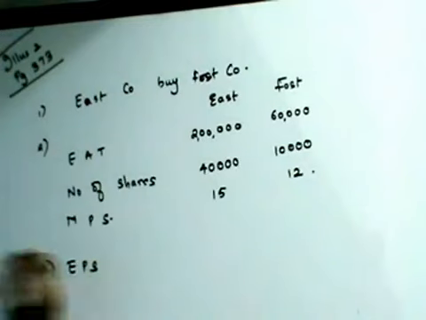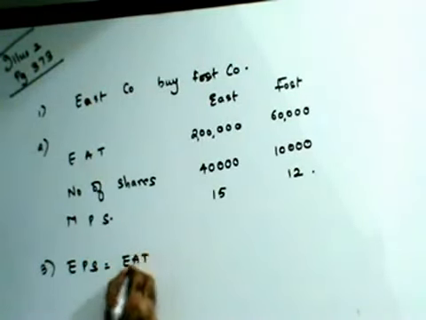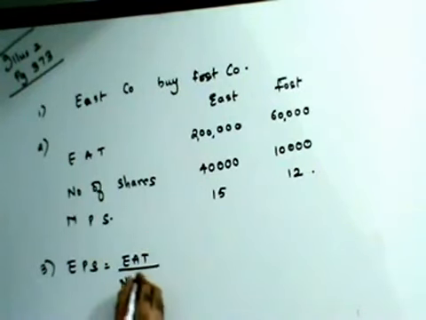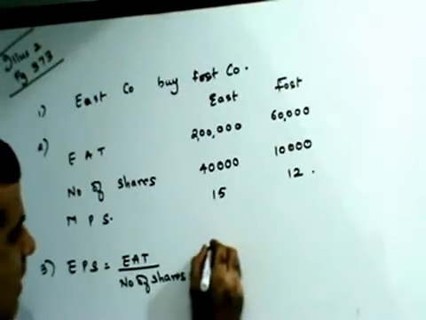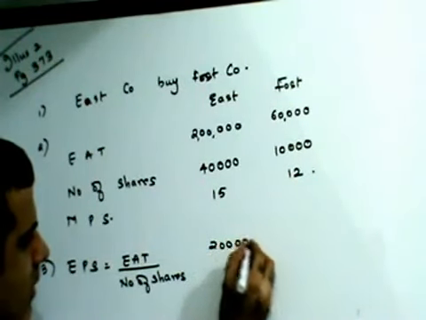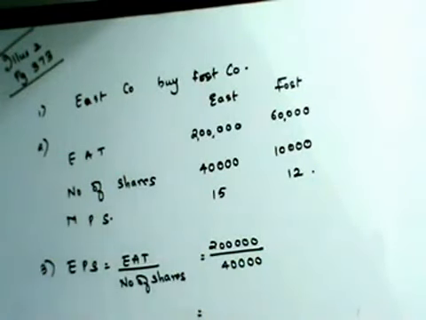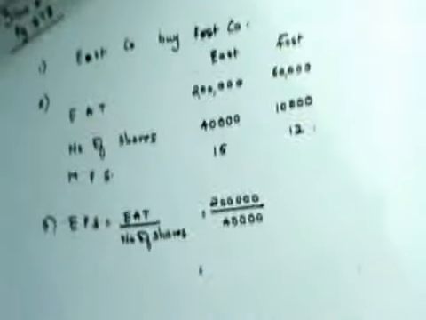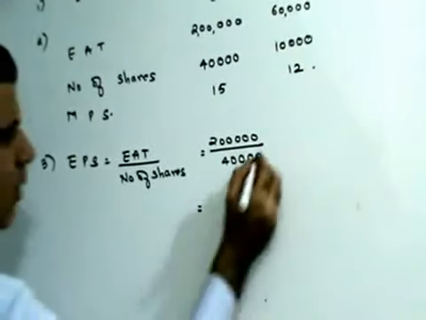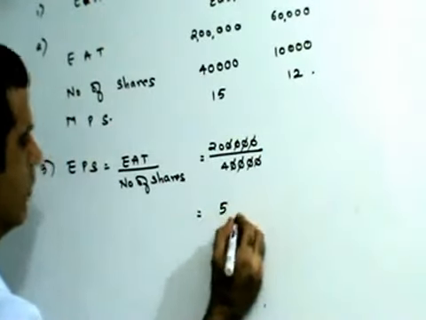You always find out EPS. How do you find out EPS? EPS is found out by the formula EAT divided by number of shares. EAT is given as 2 lakhs divided by 40,000, in which case you will get this as 5.